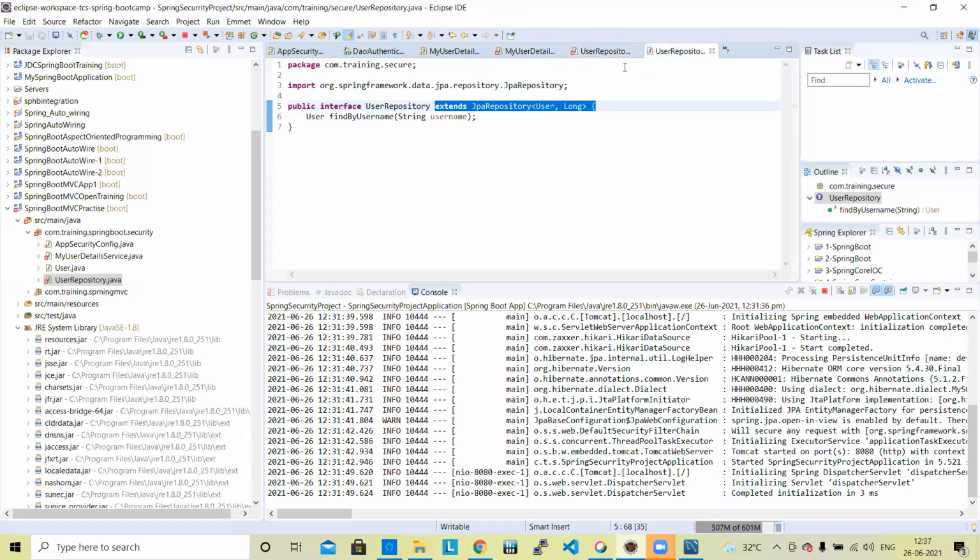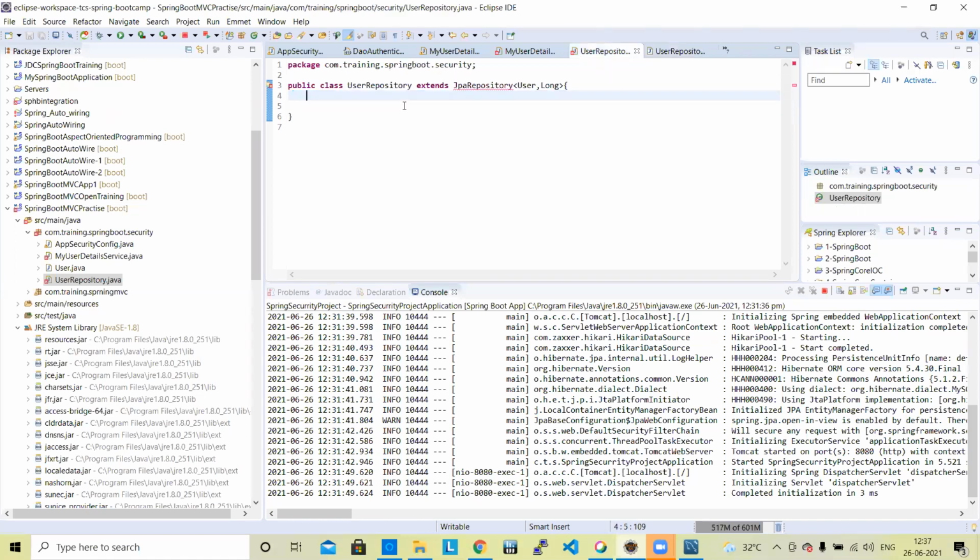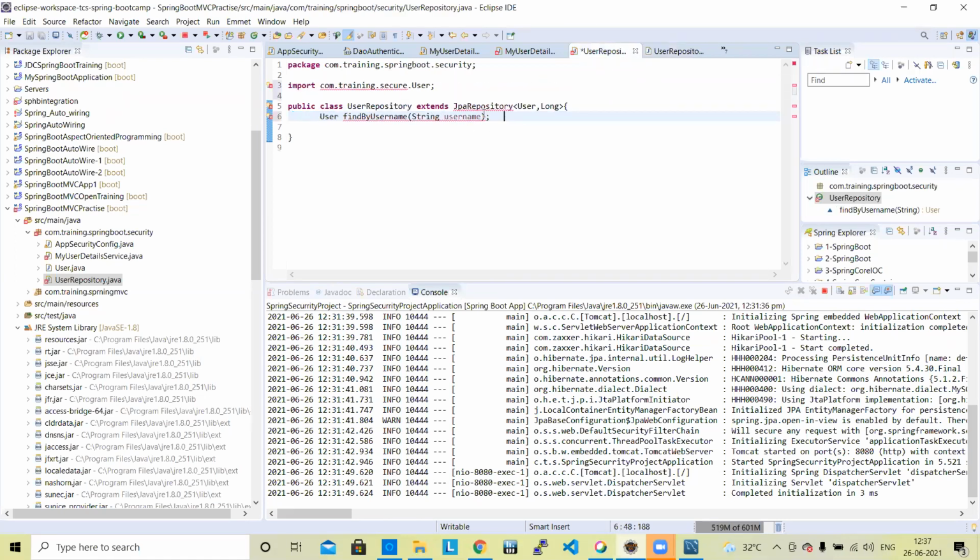And here, sir, tell me, can you tell us about JPA repository? What is the JPA repository? Okay, okay. Let me describe it. And why are we using JPA repository?